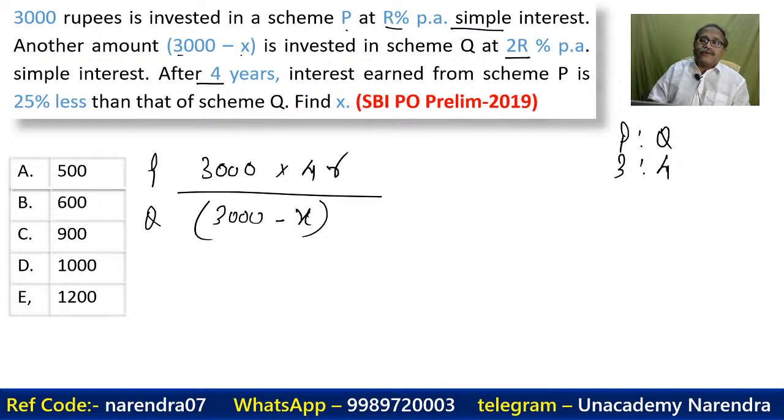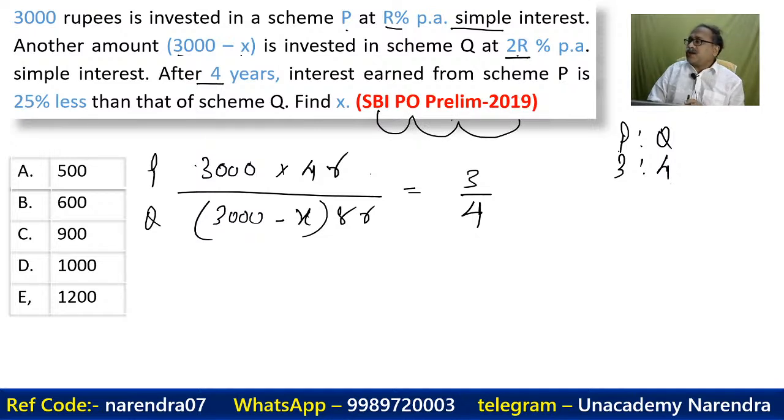That's 2R% for how many years? For 4 years. As it is simple interest, I can directly multiply 2R into 4. That's 8R. And here the interest ratio of P to Q is 3:4. Hope this is clear. By solving this, will I get the X value? That's all. This is the SBI PO prelim of 2019.